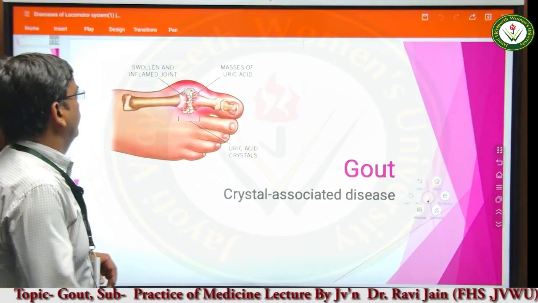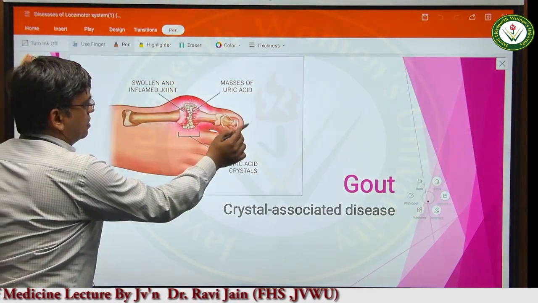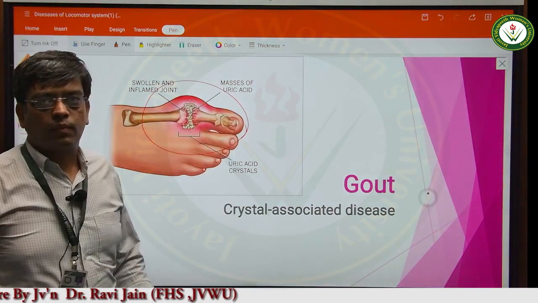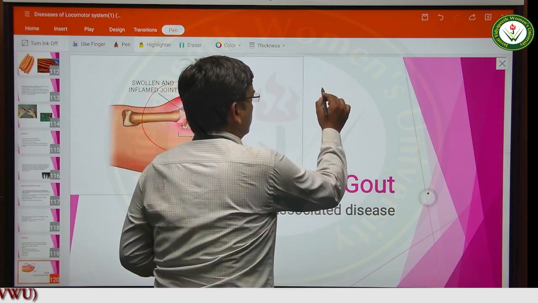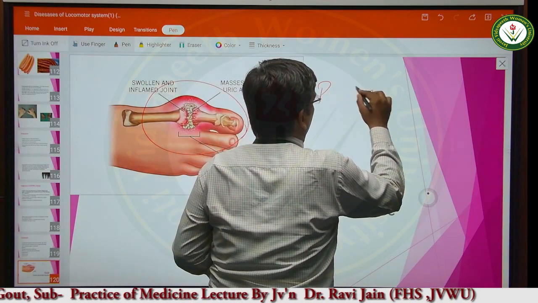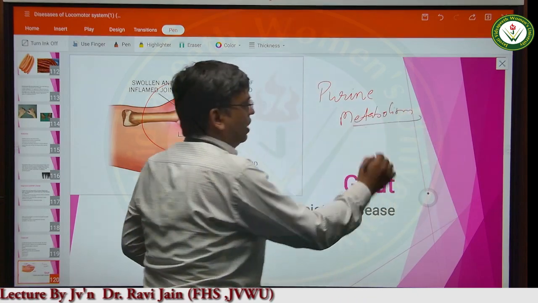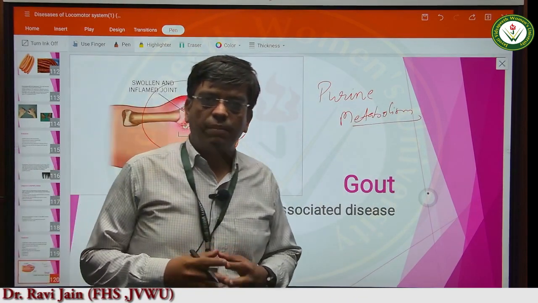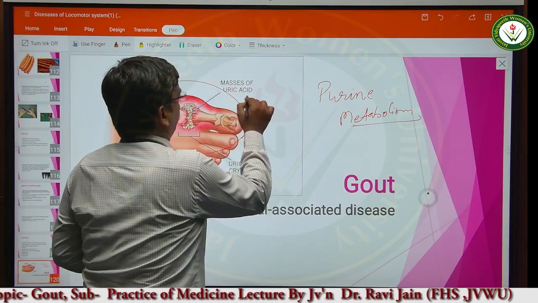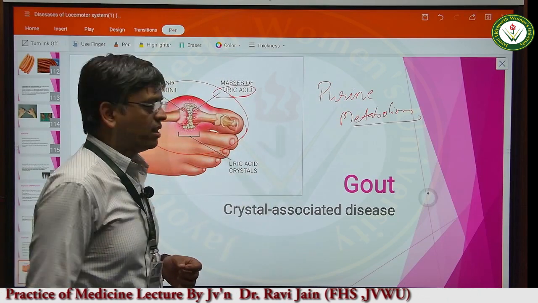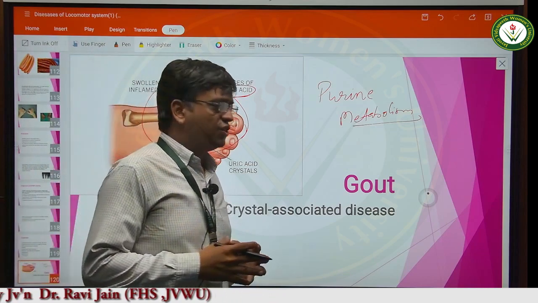Now this is gout. This we know as Gathia. This is Gathia or gout. This is basically a disease of the purine metabolism. Whenever there is a defect in the purine metabolism, there is accumulation of uric acid. This uric acid gets accumulated in the joints, which leads to the development of inflammatory changes.